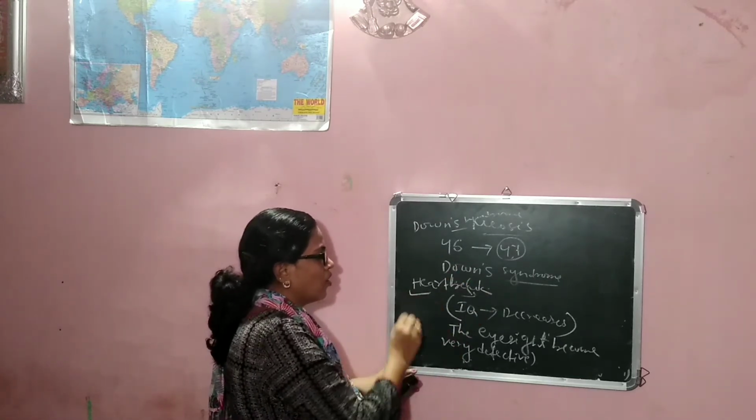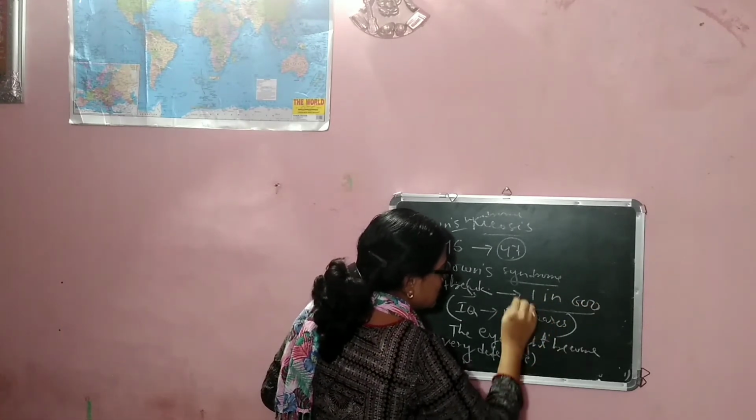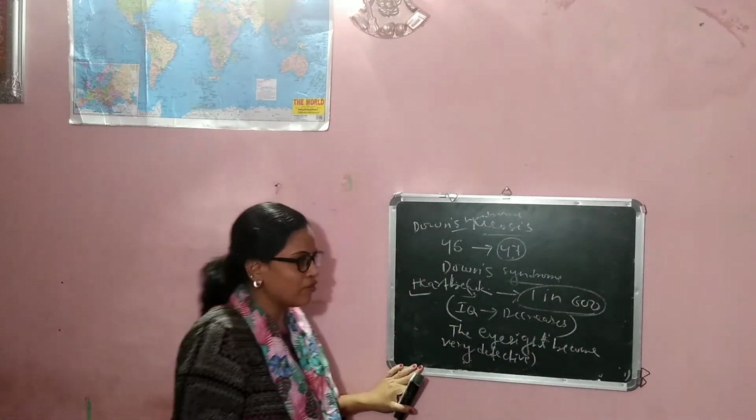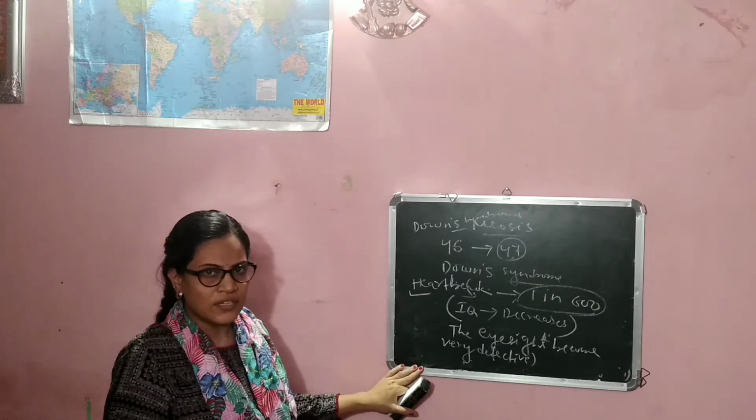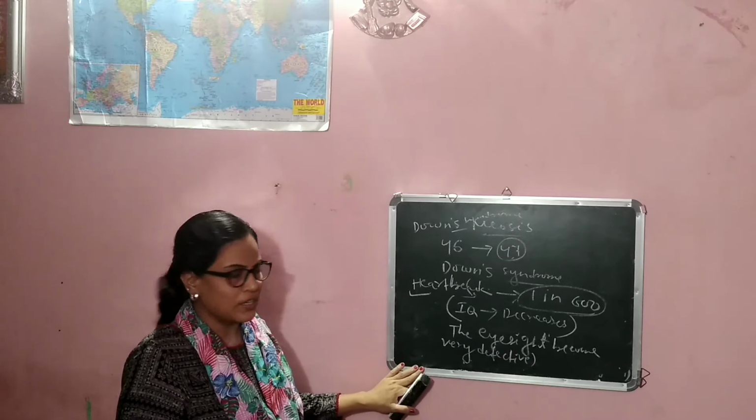This disease occurs in 1 in 600 children. Mainly children suffer from this Down syndrome, and this is known as your chromosomal disorderness.